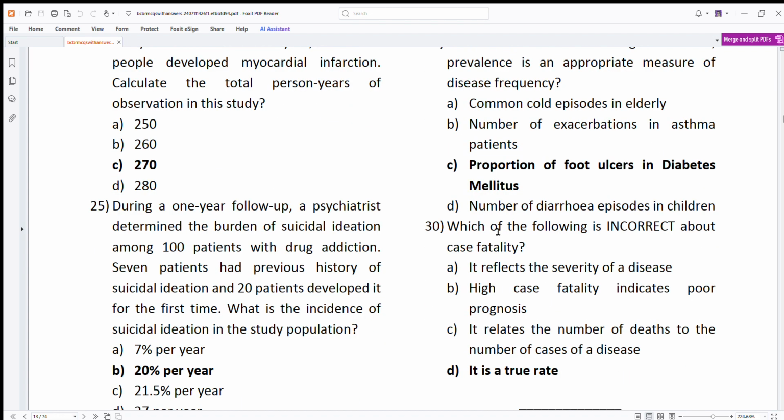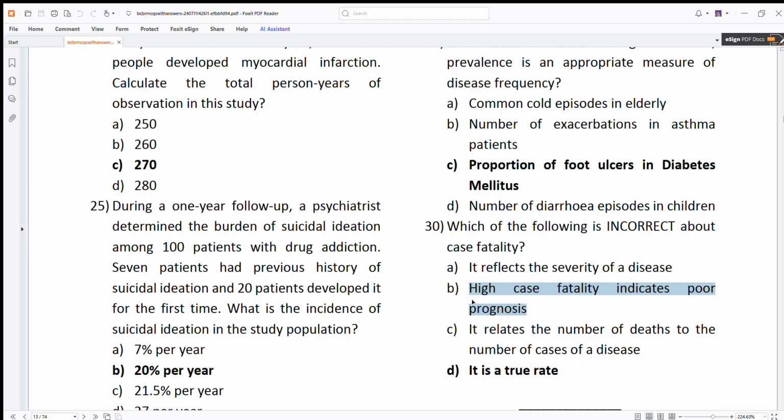Which of the following is incorrect about case fatality? It reflects the severity. Yes, I told you it does. High case fatality indicates high severity. Yes, it does. It relates the number of deaths to the number of cases. Yes, it does. This is the ratio.